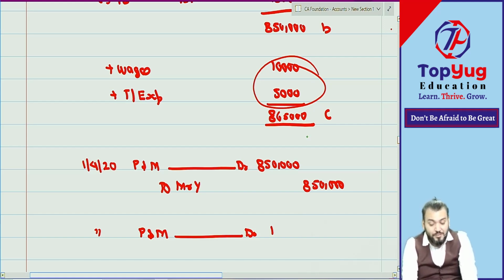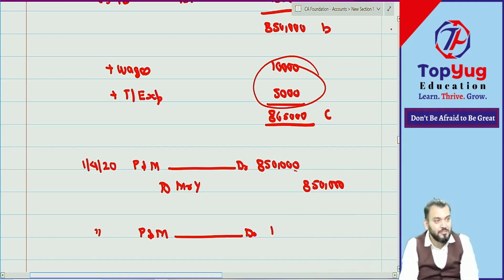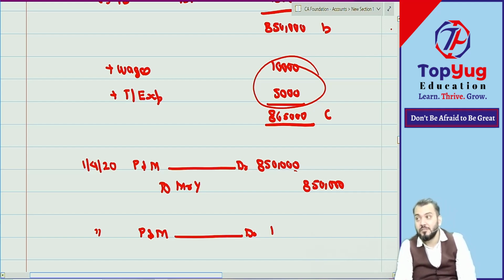Now, I said those who are option B. So you are option C, I think. Option B, 8,50,000 is done. Now I'm asking the journal entry for 15,000. What journal entry for 15,000? You are saying no journal entry.